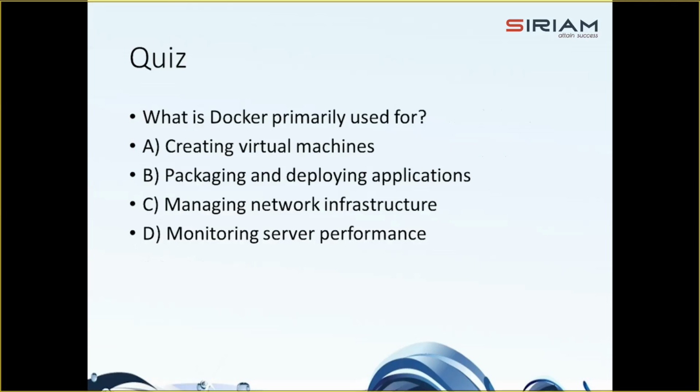Let's discuss a quiz here. What is Docker primarily used for? There are 4 options. First is creating virtual machines, packaging and deploying applications, managing network infrastructure, and monitoring server performance. Alright, the answer is B, packaging and deploying applications.